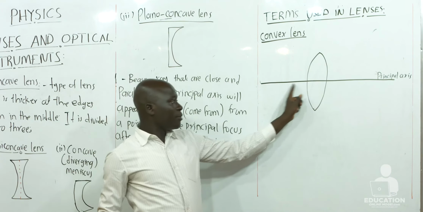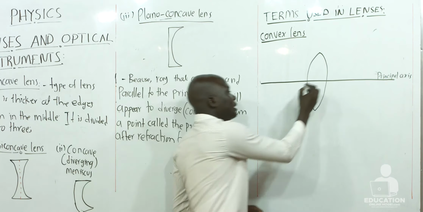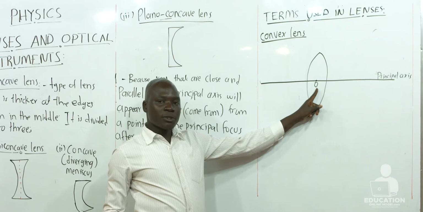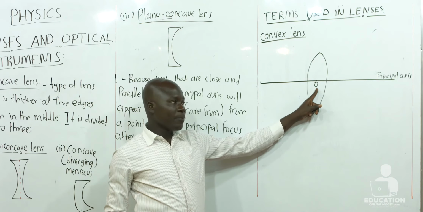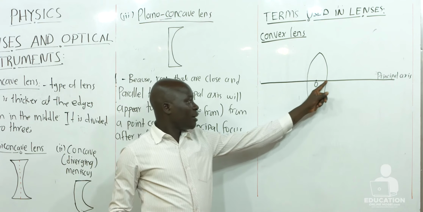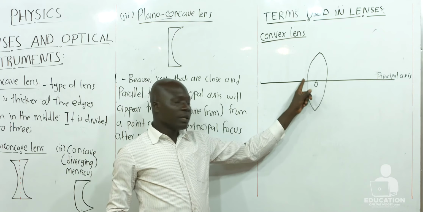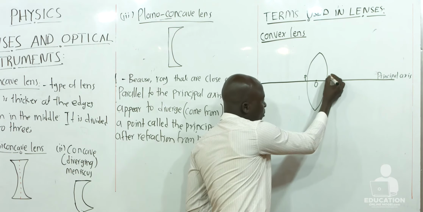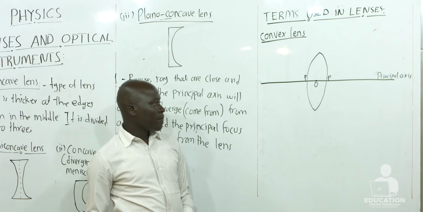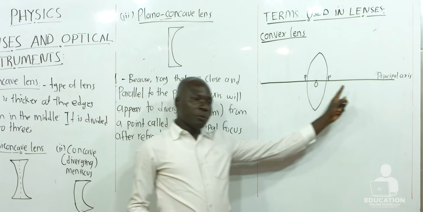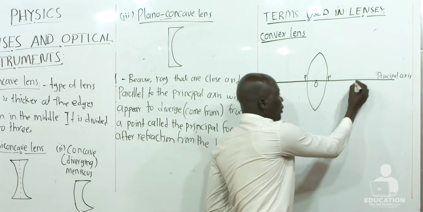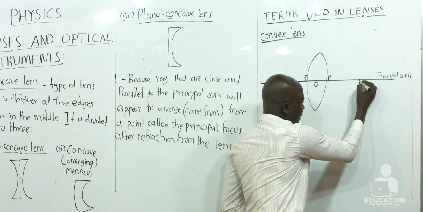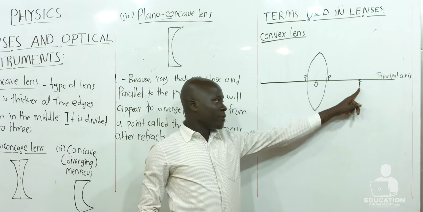It passes through a point in the center of the lens, which we denote with the letter O, called the optical center. At the ends of the lens we have the poles. This is the pole of the lens, and this point is also a pole of the lens. Then along the principal axis, we have a point where rays will converge, and we call it F, the principal focus.